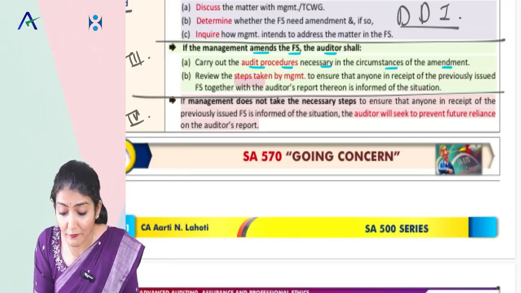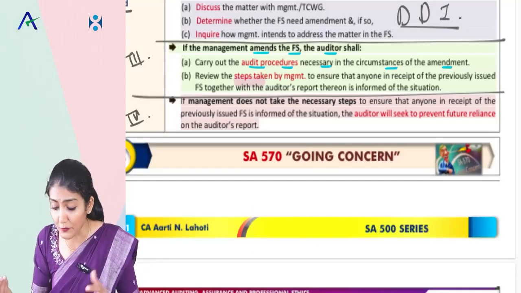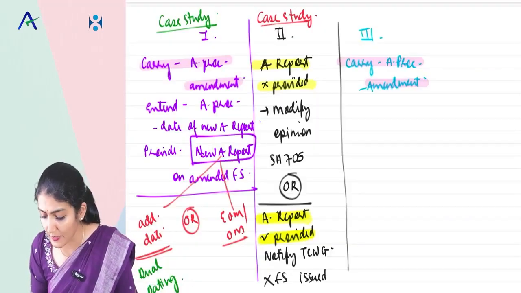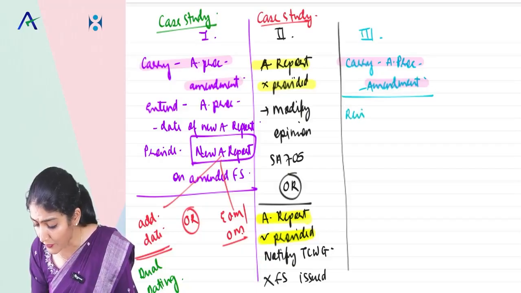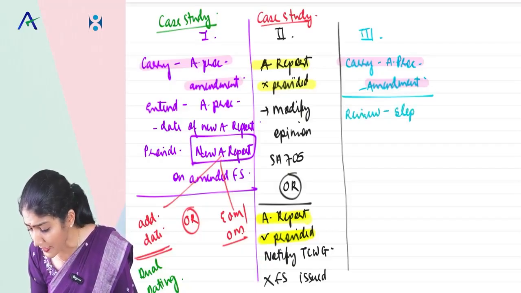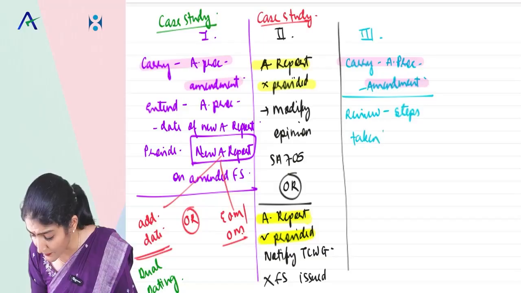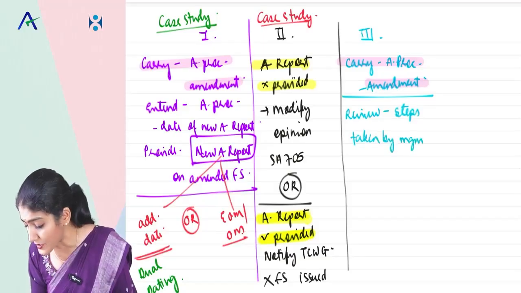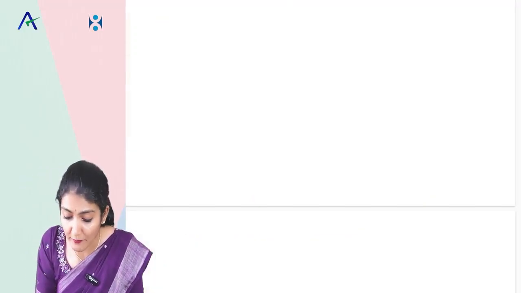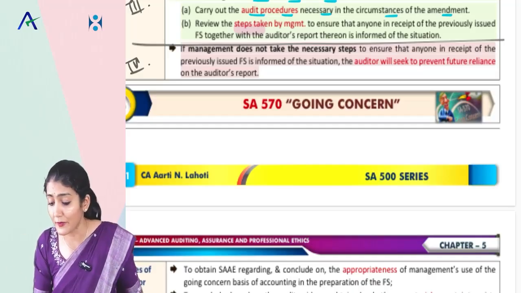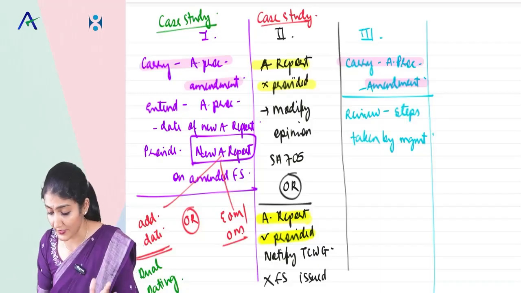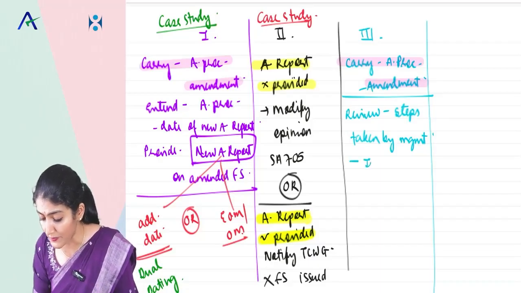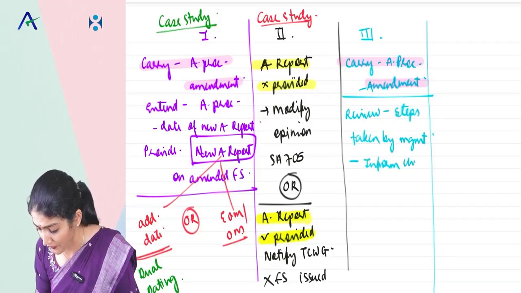So you need to review the steps taken by the management, that anybody who is in possession of the previously issued financial statements and the audit report has been informed that the audit report, financial statements, all of it has been changed. So review the steps taken by the management to inform the situation to the shareholders.